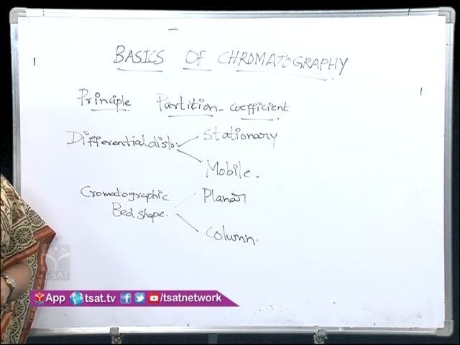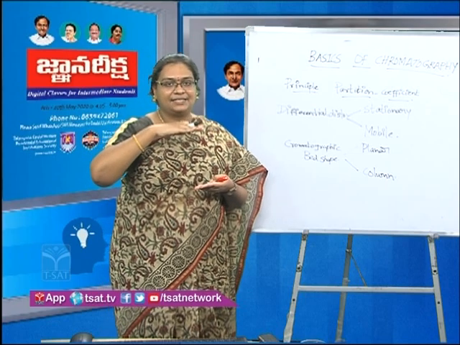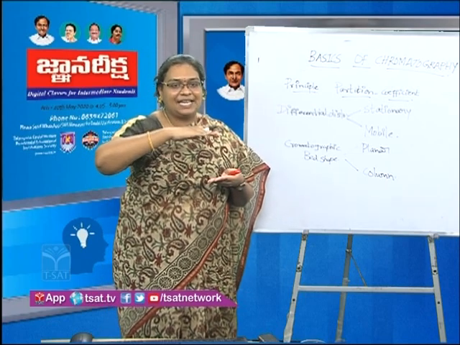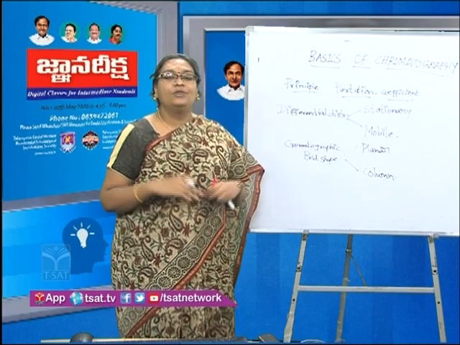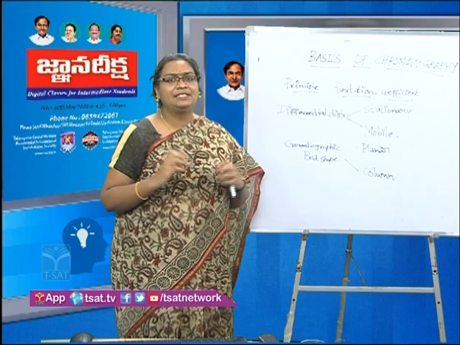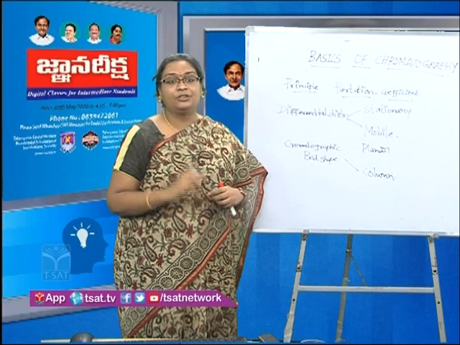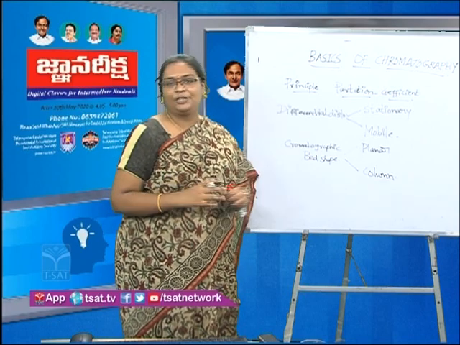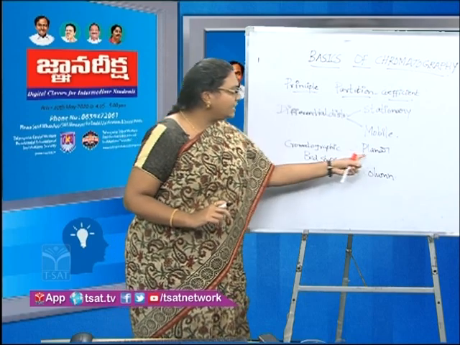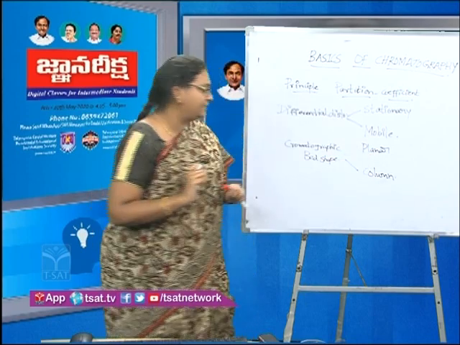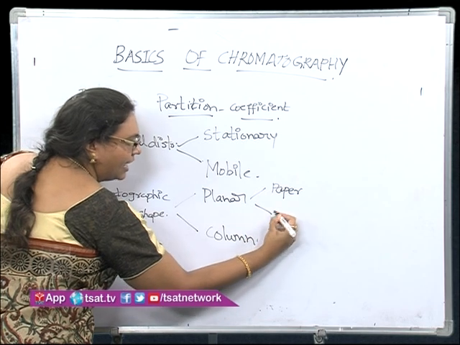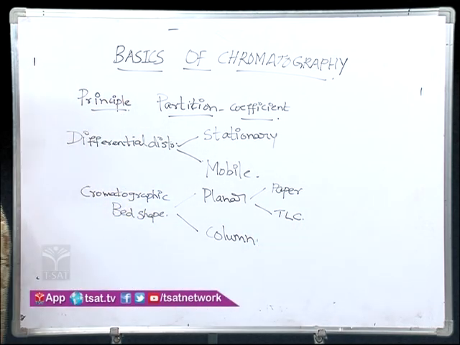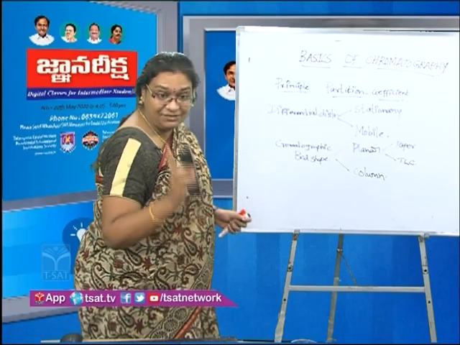Planar chromatography means the stationary phase bed is present on a planar surface, and thereby planar chromatography is a two-dimensional chromatography. You will understand the meaning very soon, what we mean by two-dimensional and three-dimensional chromatography, as I speak about more and more chromatographic techniques. But before that, you have to realize that planar chromatography is of two types. The first one is paper chromatography, and the second one is thin layer chromatography. So let us discuss each of these chromatographies in detail.